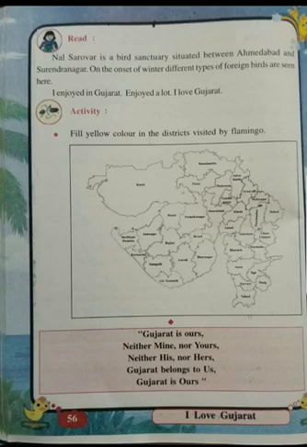And here there is a small activity for you. Fill the yellow color in the districts visited by Flamingo. Where Flamingo has visited, there you have to fill up the yellow color.